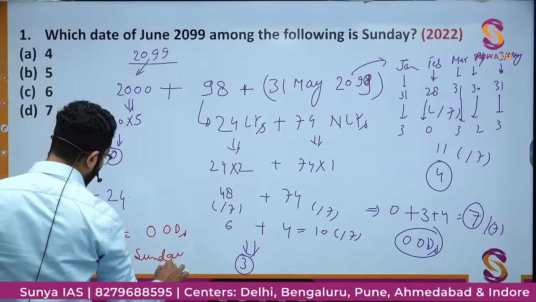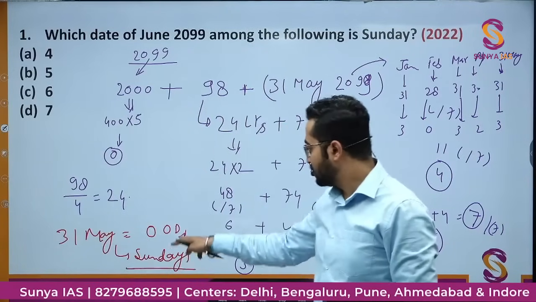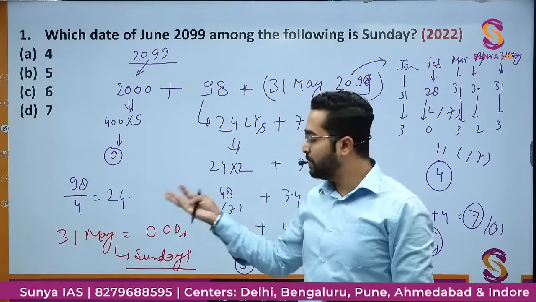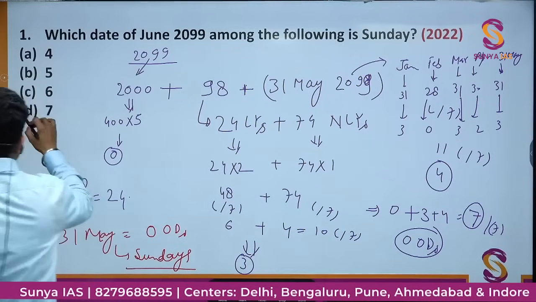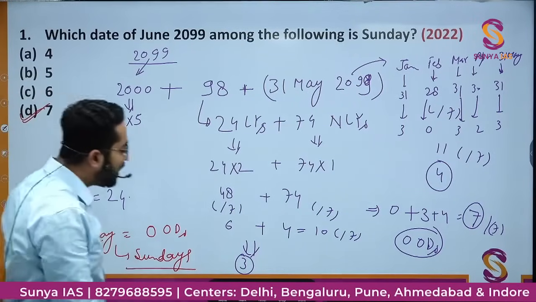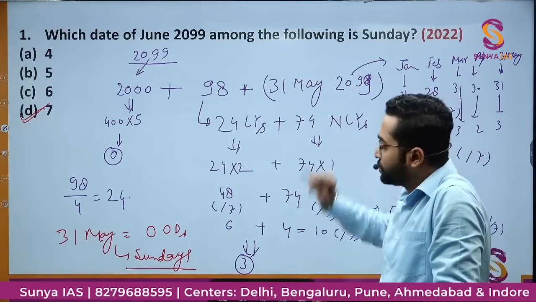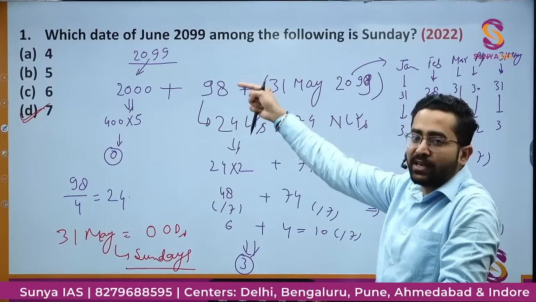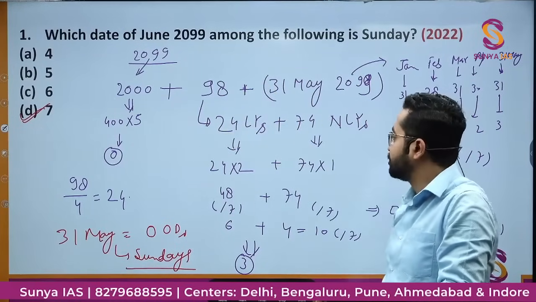So the next Sunday would be on the 7th day from this. If 31st May is a Sunday, the next Sunday would be 1, 2, 3, 4, 5, 6, 7, the 7th day. So 7th June will be the first Sunday of June. Because 31st May is Sunday, then 7th June, then 14, then 21, if you keep adding 7 every time.